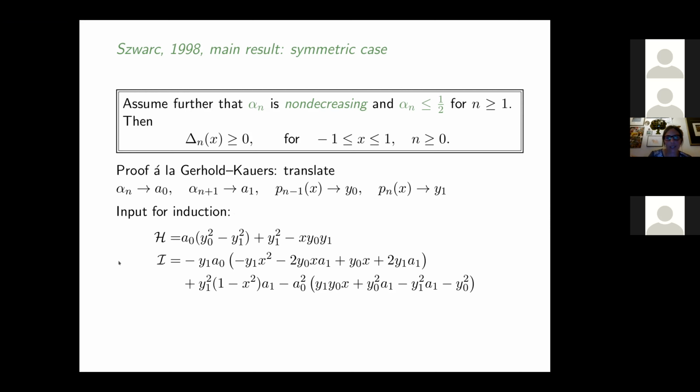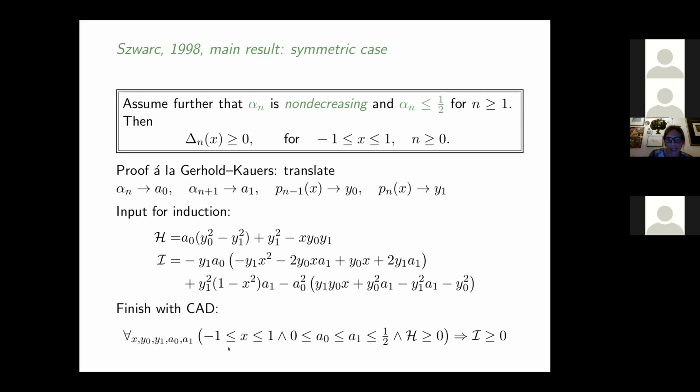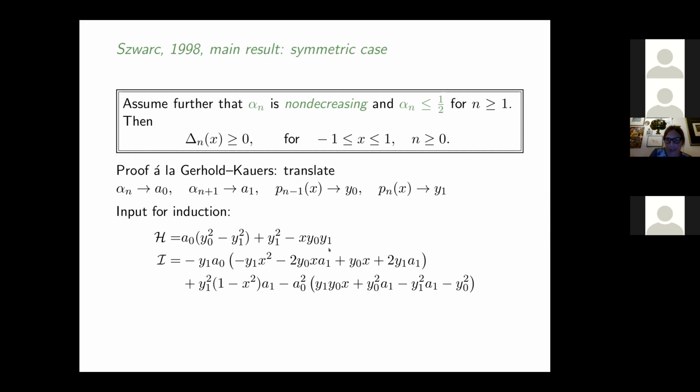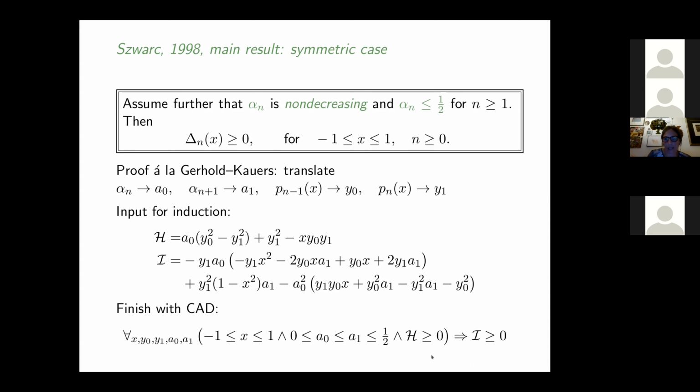Then I can do an inductive proof where I have my induction hypothesis and my conclusion, and I add the range of the x and the condition on the non-decreasing. I have to prove that this is greater than or equal to 0, and this goes through very easily. So this is something classical that is really very close to this principle.